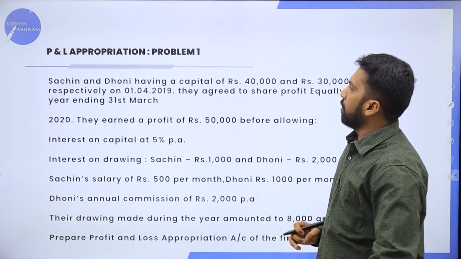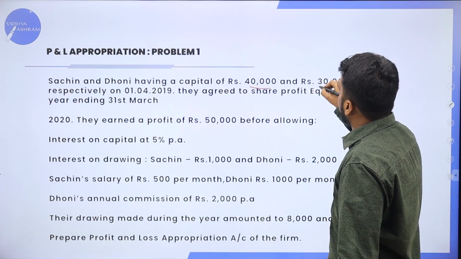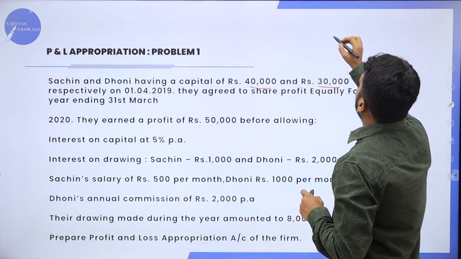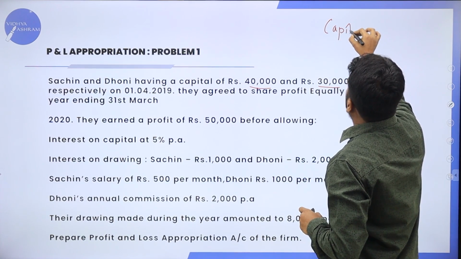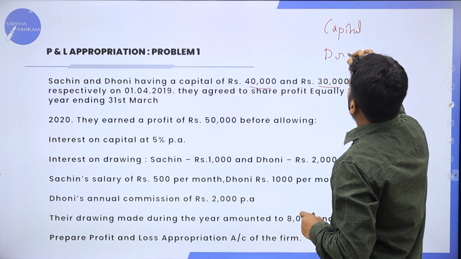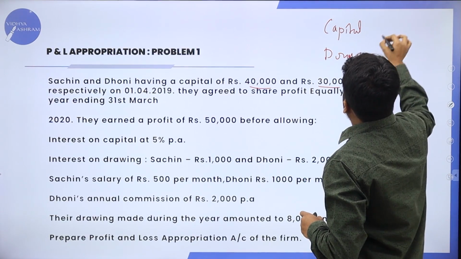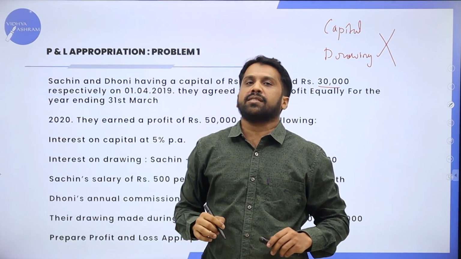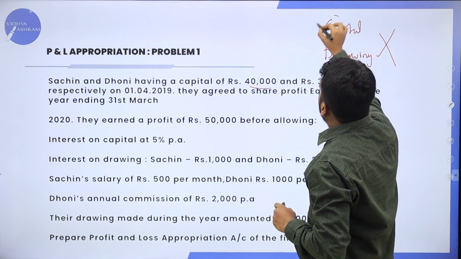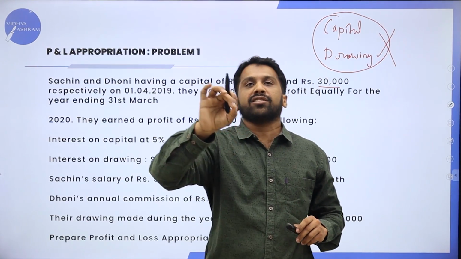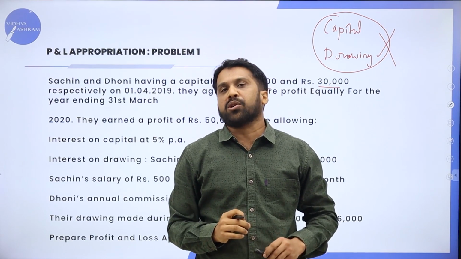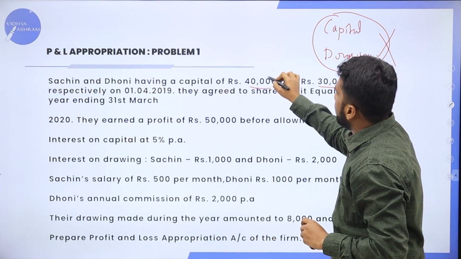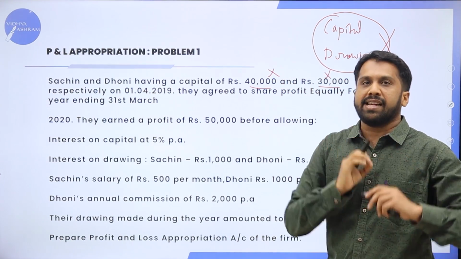Now, we'll go back to the problem. Now, you have capital 40,000 and 30,000. As I told you, what is the note? You should not consider capital and you should not consider drawing. These two things we should not consider. Then what should we consider? Only the calculation part. Interest on drawings and interest on capital only we should consider. These two things we will not take.